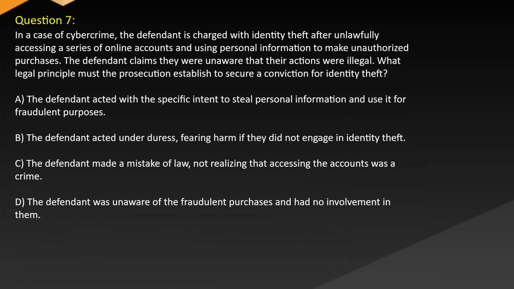Question 7. In a case of cybercrime, the defendant is charged with identity theft after unlawfully accessing a series of online accounts and using personal information to make unauthorized purchases. The defendant claims they were unaware that their actions were illegal. What legal principle must the prosecution establish to secure a conviction for identity theft? A. The defendant acted with the specific intent to steal personal information and use it for fraudulent purposes. B. The defendant acted under duress, fearing harm if they did not engage in identity theft. C. The defendant made a mistake of law, not realizing that accessing the accounts was a crime. D. The defendant was unaware of the fraudulent purchases and had no involvement in them.